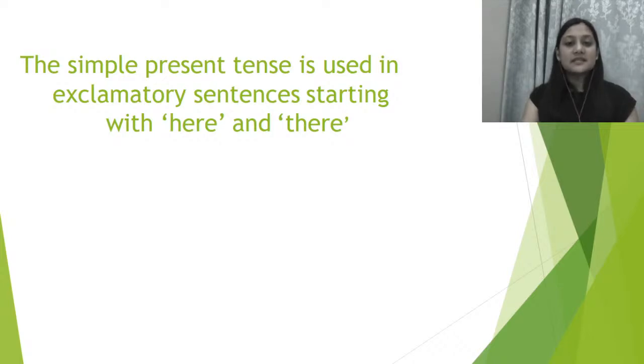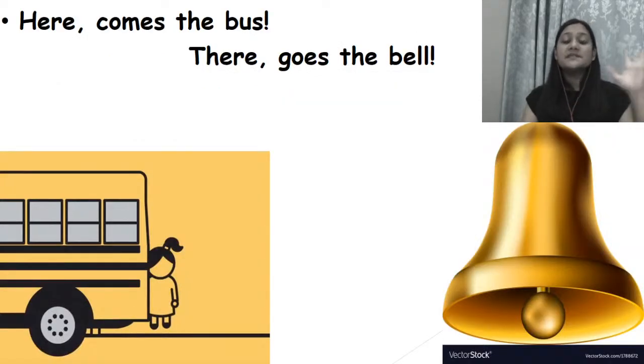Now, here comes the bus. Comes, right? It says, here comes the bus. There goes the bell. So comes and goes, they are simple present tense, the base form of the verb, right?